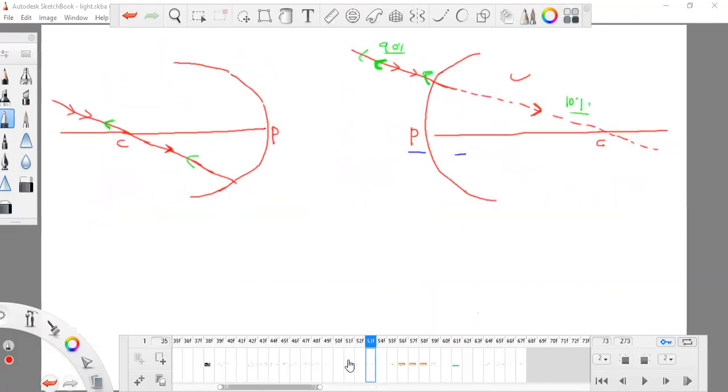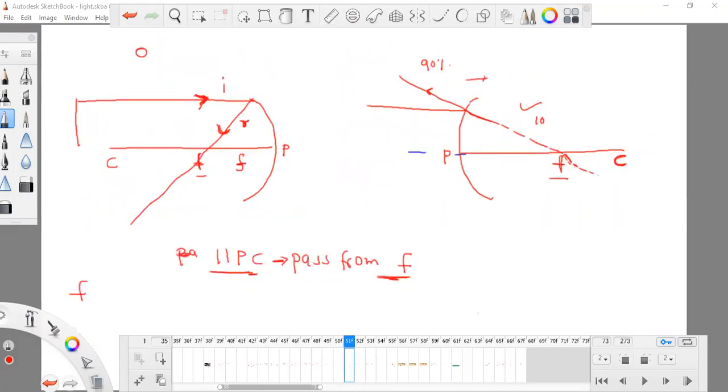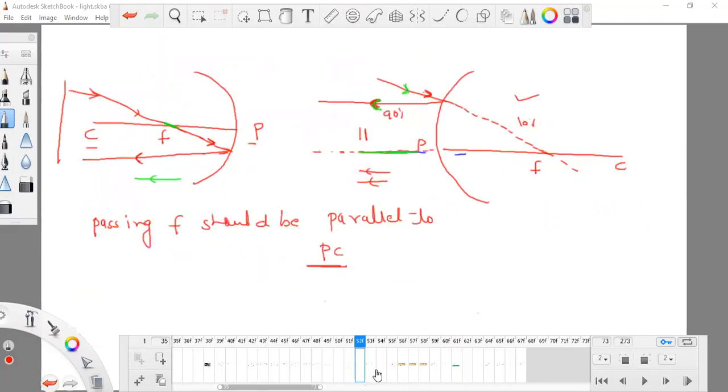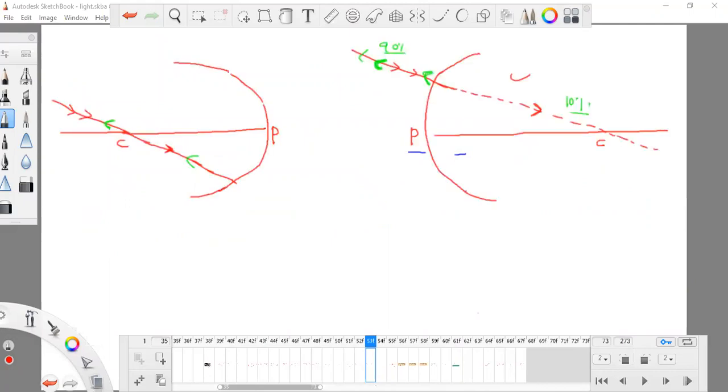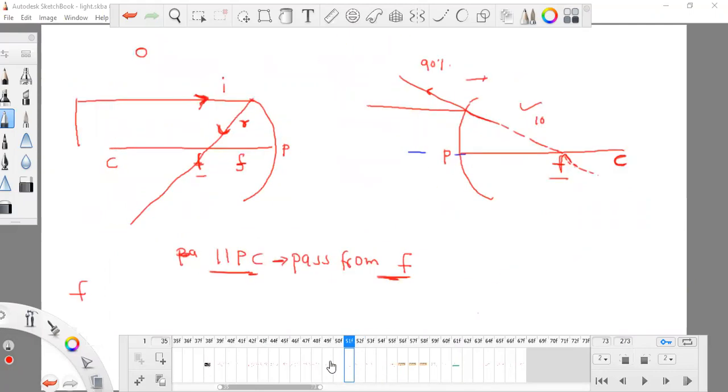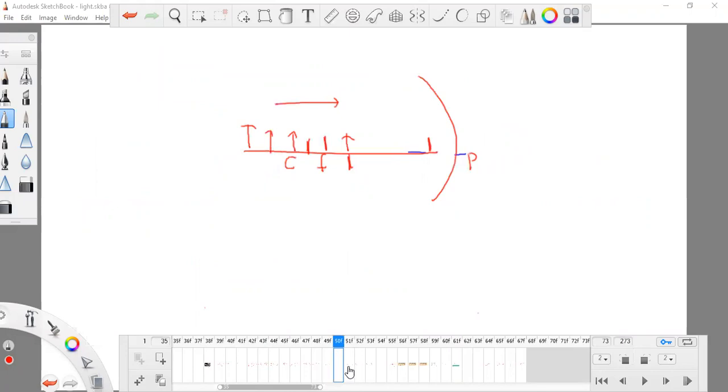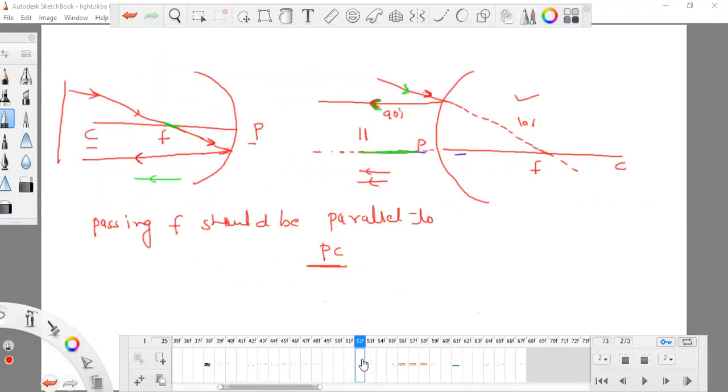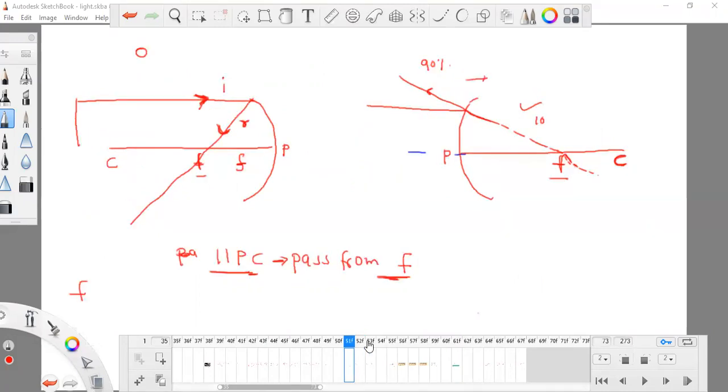Our rule is telling us that anything which is parallel to PC should pass through the F point.